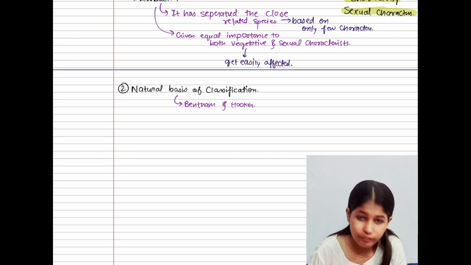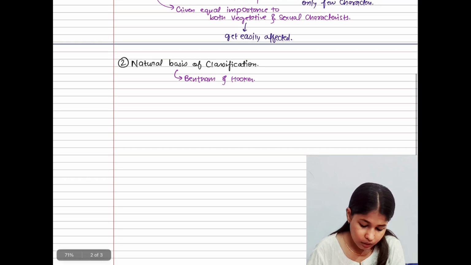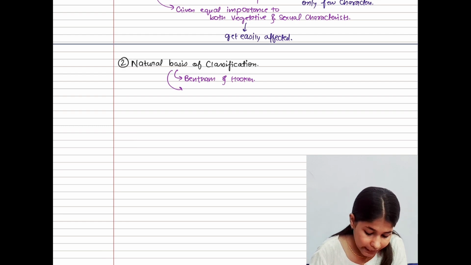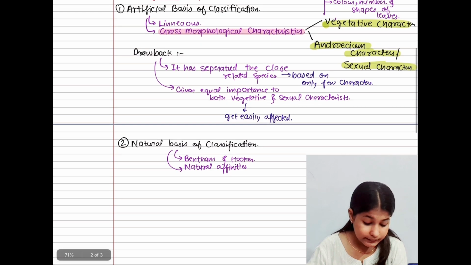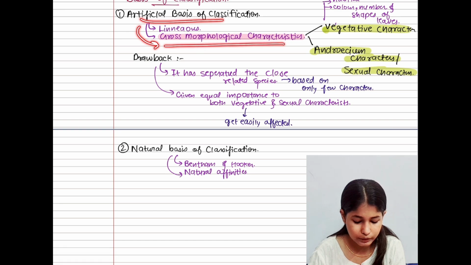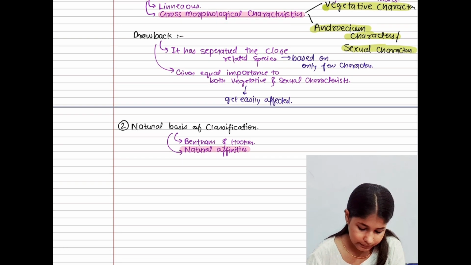These are two different scientists, and I think these are their surnames. It is also given in NCERT, so it is important to learn it. Now, the natural basis of classification was based upon natural affinities. Just as the artificial basis of classification was based upon gross morphological characteristics.